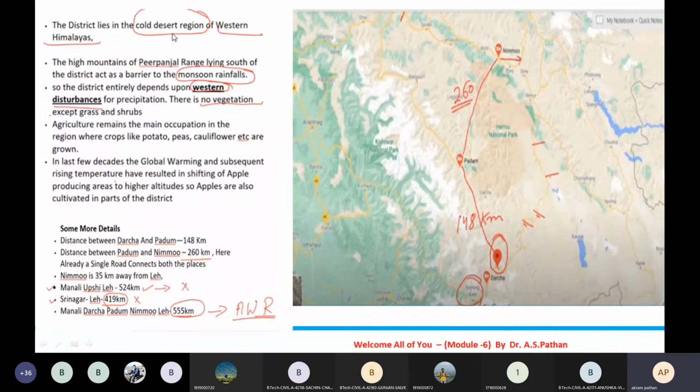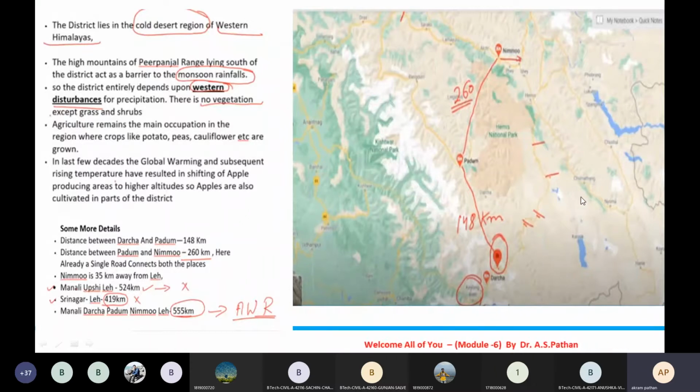The district lies in the cold desert region of the western Himalayas. See here, we have Pangi, then we have Lahul, and from Darcha it is 148 kilometers up to this point, and from this point up to Leh the distance will be 260 kilometers.